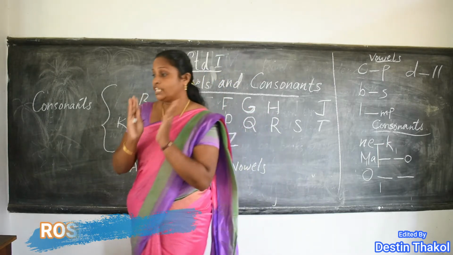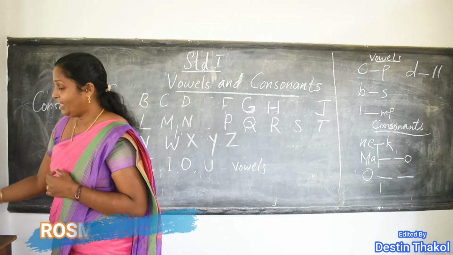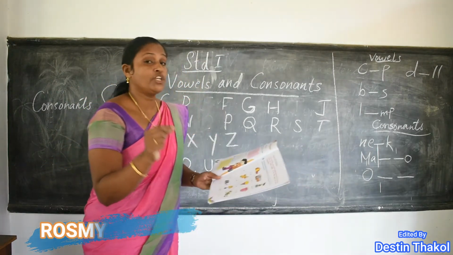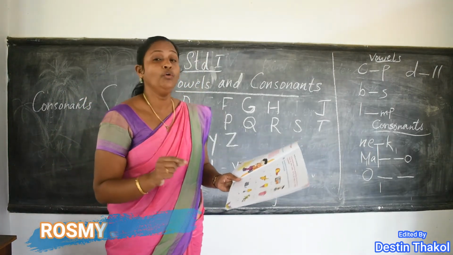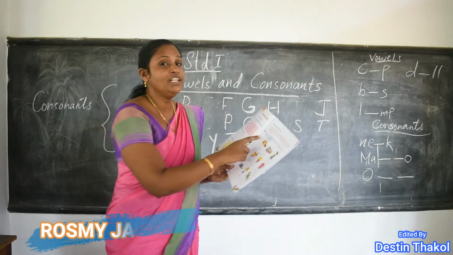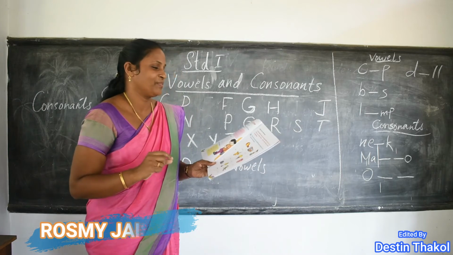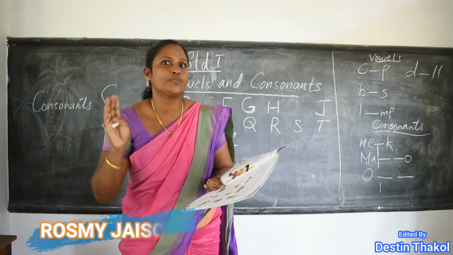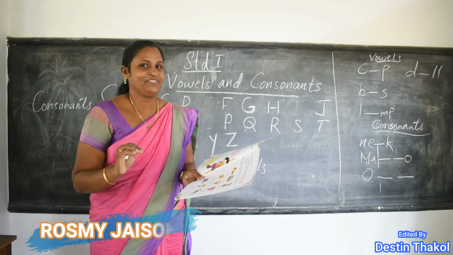Now all of you take your textbook. In our textbook, see page number 5 in chapter 2. Okay? Vowels and consonants. In the alphabet, there are 5 special letters.